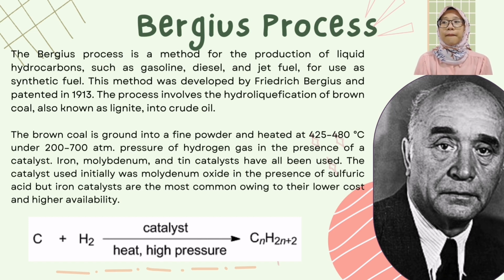The Bergius process is a method for the production of liquid hydrocarbons such as gasoline, diesel, and jet fuel for use as synthetic fuel. This method was developed by Friedrich Bergius and patented in 1913. This process involves the hydroliquefaction of brown coal, also known as lignite, into crude oil. The brown coal is ground into a fine powder and heated at 425 to 480 Celsius under 200 to 700 atm pressure of hydrogen gas in the presence of a catalyst.